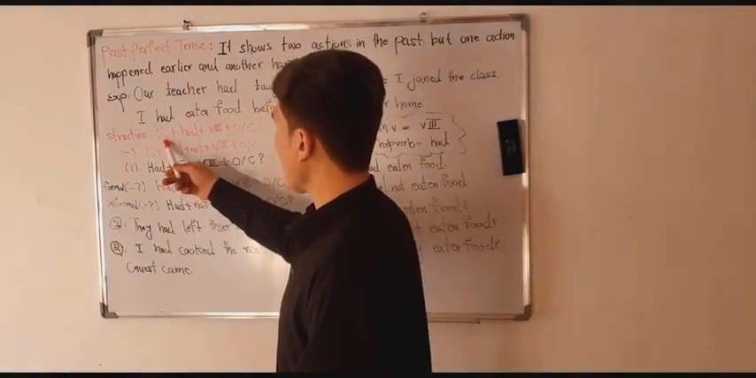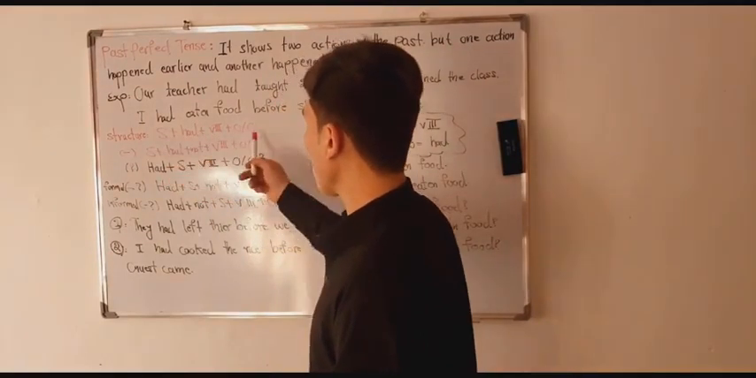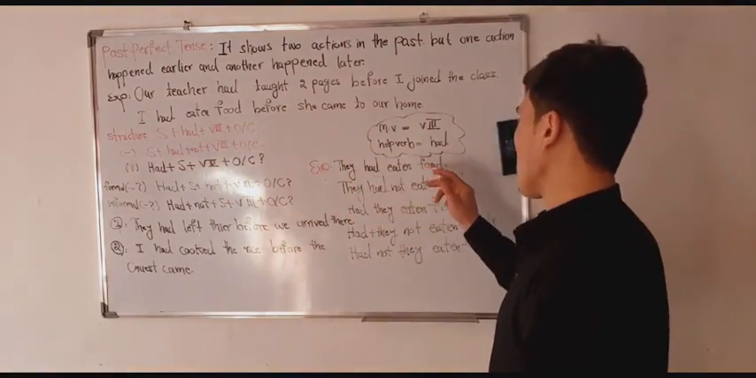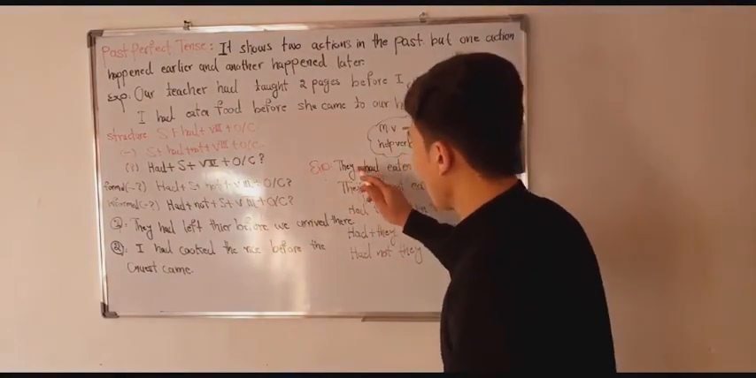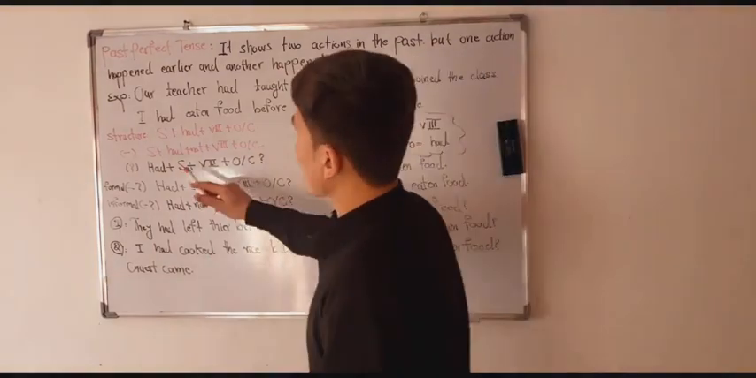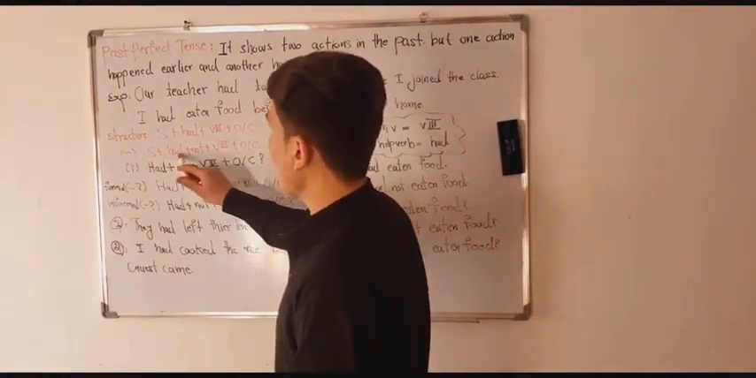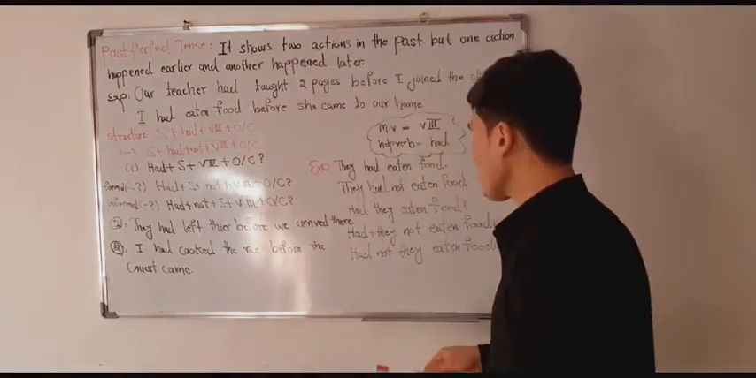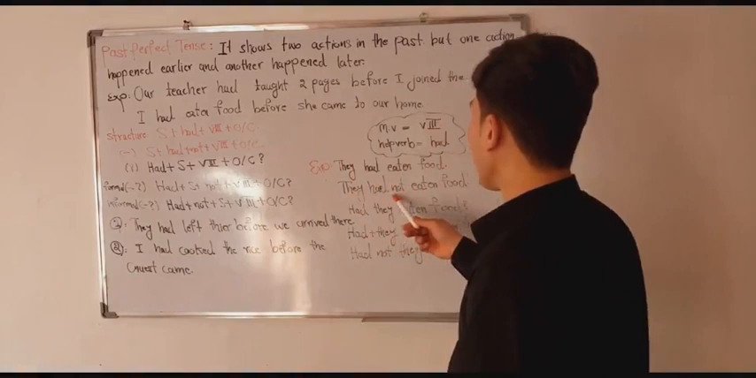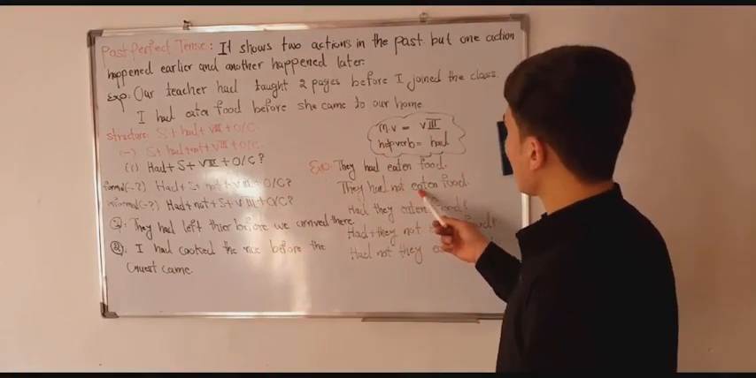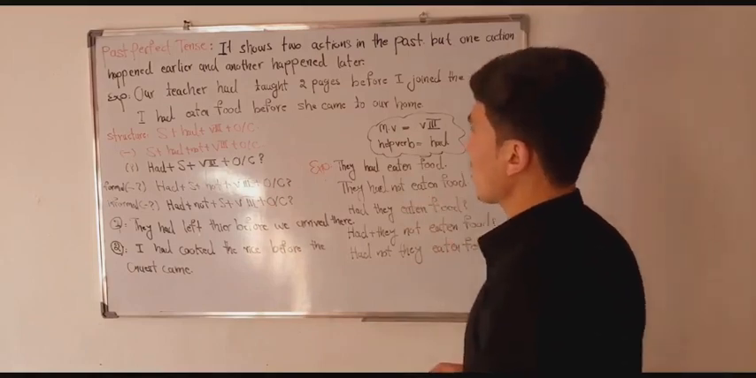The affirmative form: subject plus had plus third form of the verb plus object or complement. And here is the example: they had eaten food. This is the subject, this is had, this is the third form of the verb, and this is the object. For negative: subject plus had plus not plus third form of the verb plus object or complement. Very easy. They had not eaten the food. This is the subject, this is had, this is not, this is the third form of the verb, and this is the object.